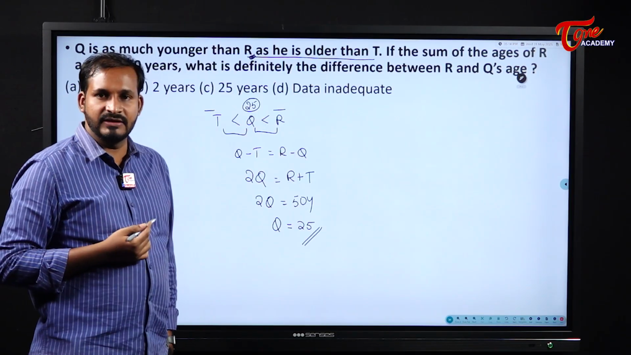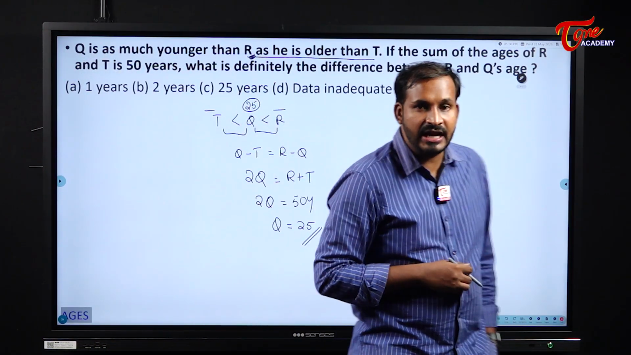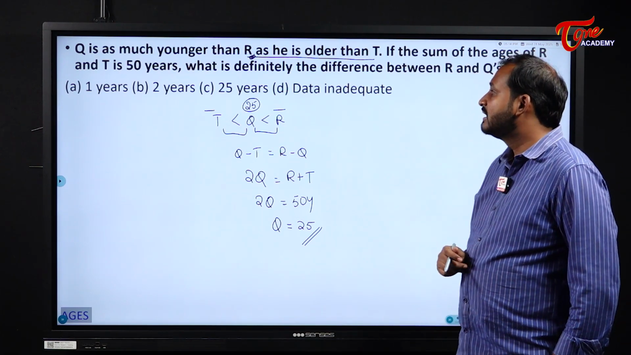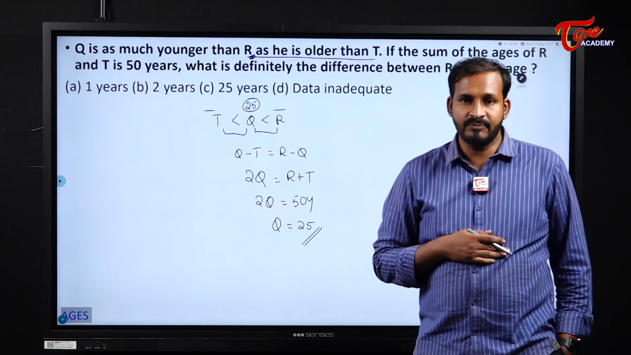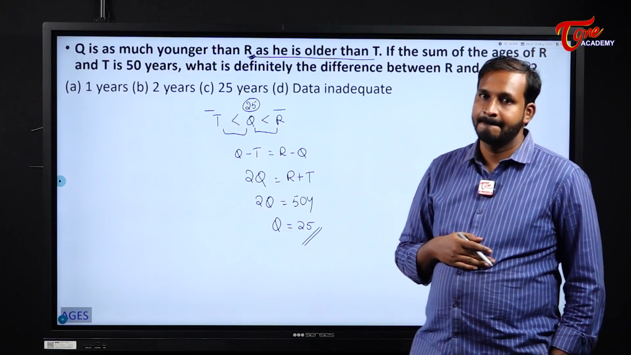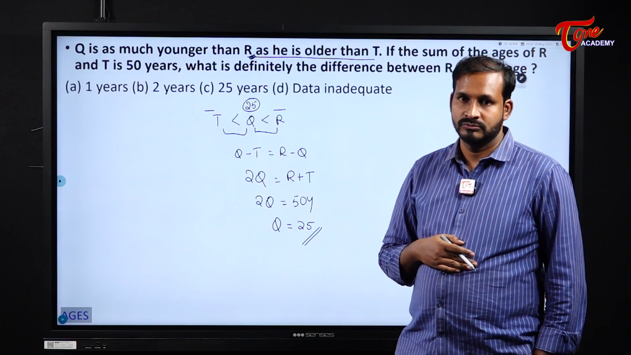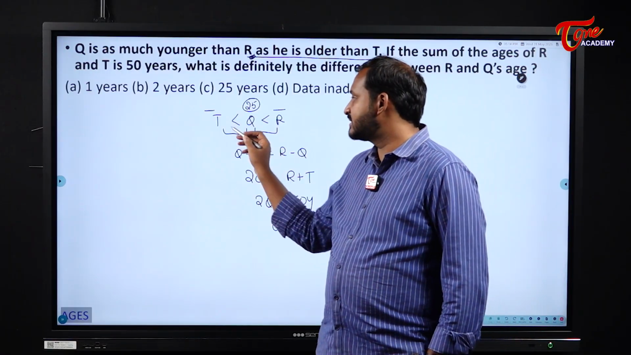Yes, it can be of any value, but they are asking us what is definitely the difference between R and Q's age here. What will be the definite difference between R and Q? Is it possible for us to tell the answer? No. It is not at all possible. Why? Because see here, their sum is what? 50.